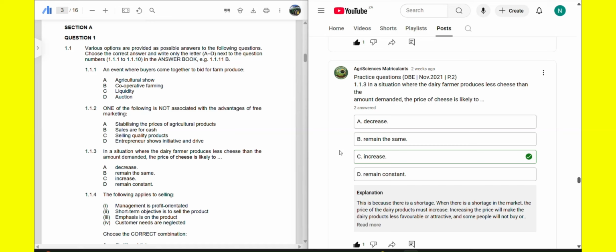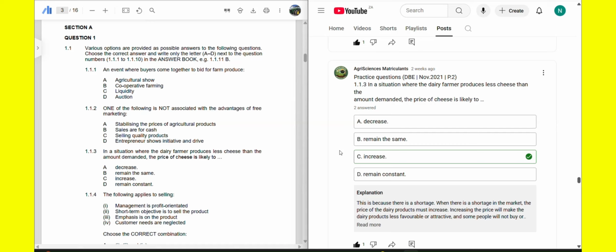Okay, then option C, increase the price. If we increase the price, some customers will see cheese as expensive. Correct? They will complain, okay, this cheese is expensive because of the high price, and cheese will no longer be attractive. Some of the people will not buy it because of the high price.